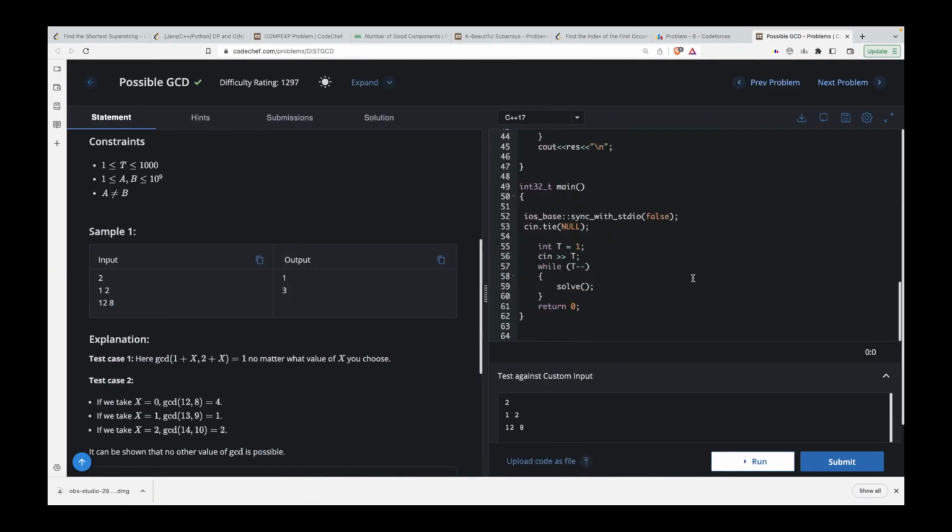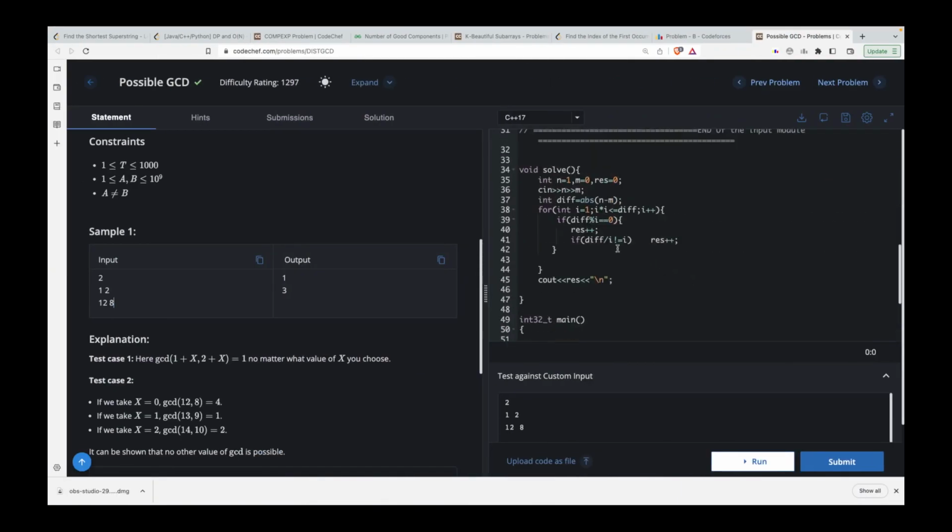So if I show you the solution, it is fairly simple. Over here, I'm taking the difference as the absolute, right? Then I just want to calculate how many divisors it has. So it's the boilerplate code. What it does is it goes from 1 to the root of the difference, or the number for which I'm going to calculate the divisors. It checks if the number actually divides the difference. Then increment your answer.